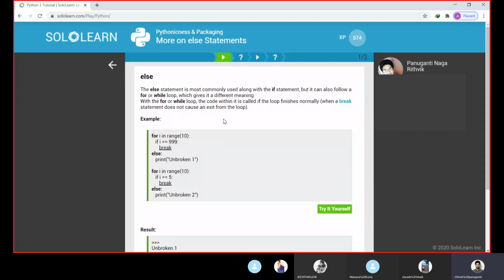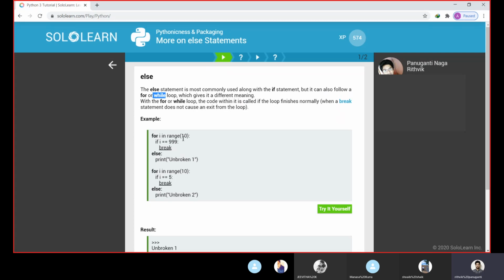So more on else. We have seen else under the if statement. We can also use else under the for and while loop, and this will change the complete usage of else. Let us see an example here.